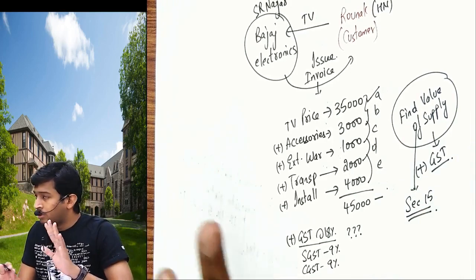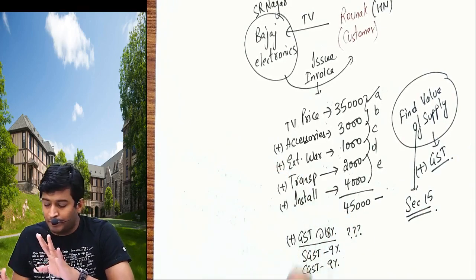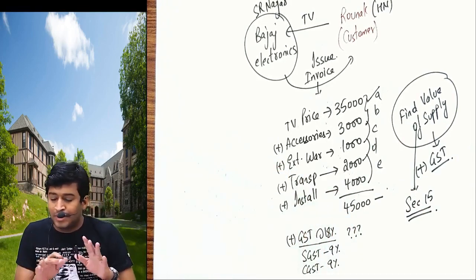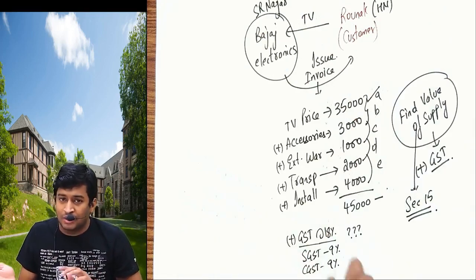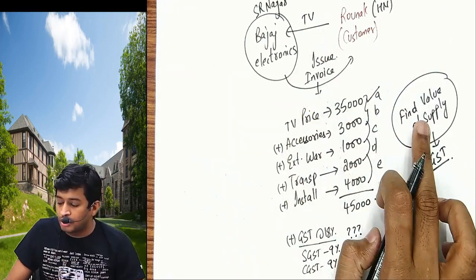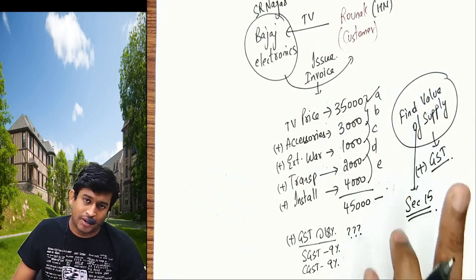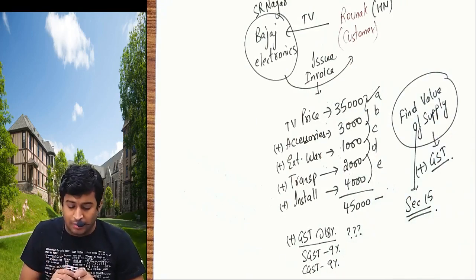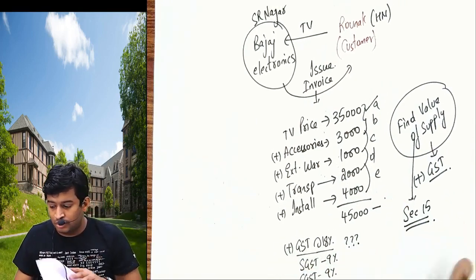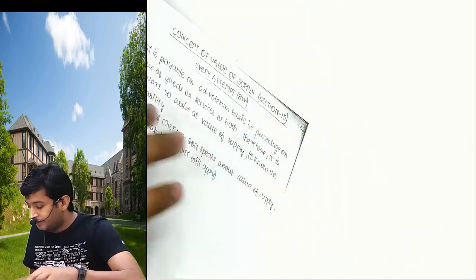Clear. I'll not do the example right now. Let me complete the provisions, then we'll come back to this example and I'll tell you once we know the provisions how to calculate value of supply. Story clear? Don't copy this. I will come back to this example very soon. Now listen.